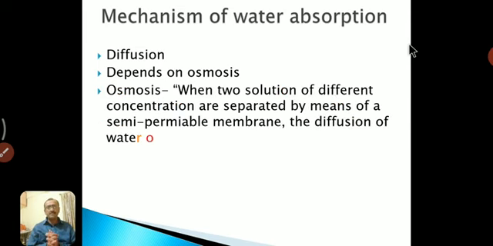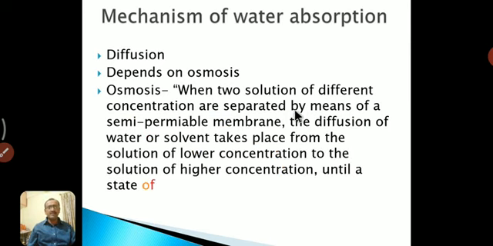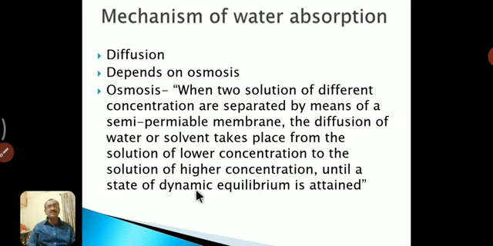When two solutions of different concentration are separated by means of a semi-permeable membrane, the diffusion of water or solvent takes place from the solution of lower concentration to the solution of higher concentration, until a state of dynamic equilibrium is attained. Till what? Till equilibrium is attained. This is known as osmosis.